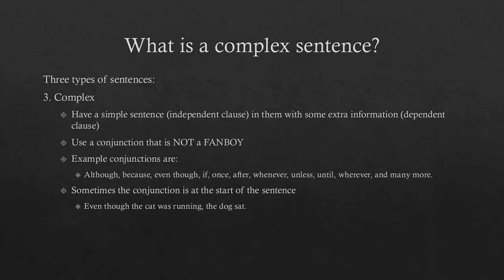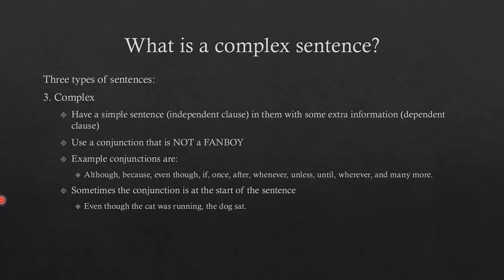The third type of sentence is the complex sentence. So in a complex sentence, we have a simple sentence or an independent clause, and we have some extra information or the dependent clause. The complex sentences use a conjunction that is not a fanboy. So some examples of those conjunctions are although, because, even though, if, once, after, whenever, unless, until, wherever, and there is many, many, many more.